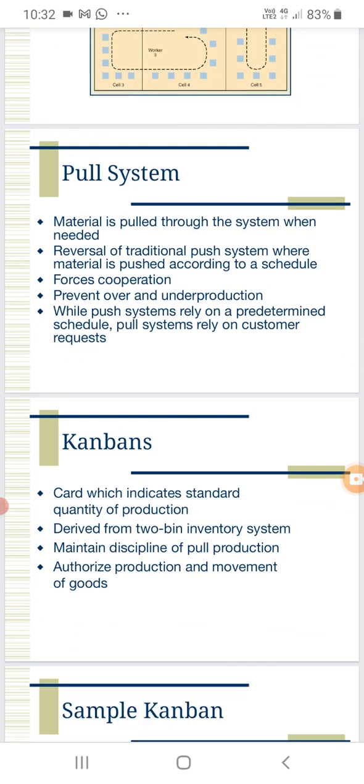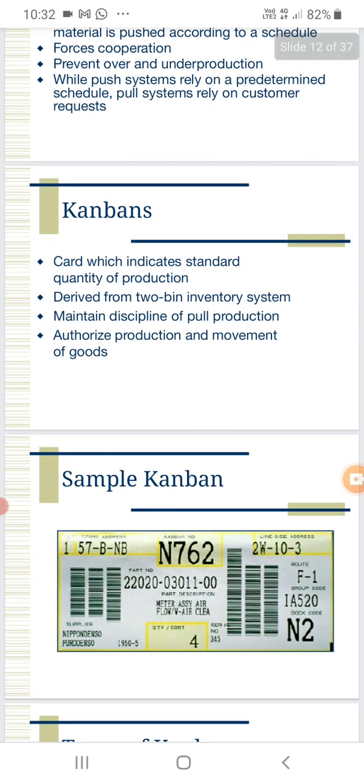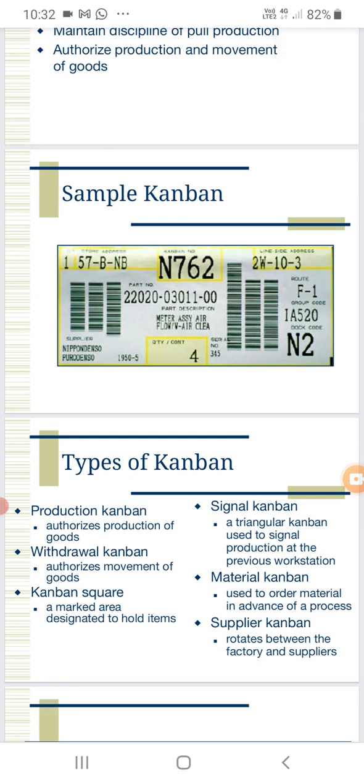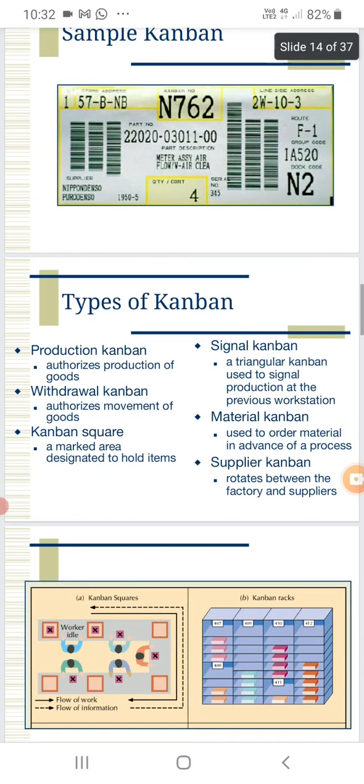Then in the pull system, the Kanban strategy is used. Kanban strategy means maintaining the discipline of pull production, and authorizing production and movement of goods. Types of Kanban: production Kanban and withdrawal Kanban.